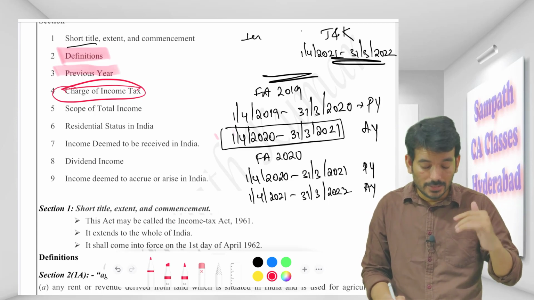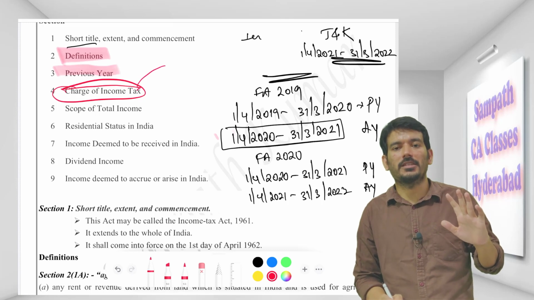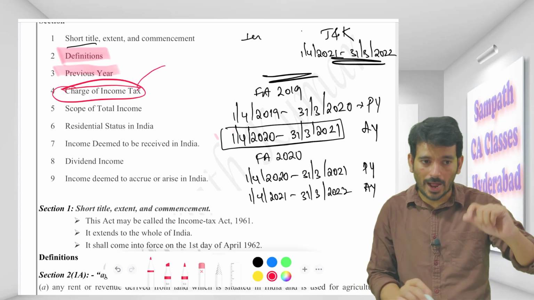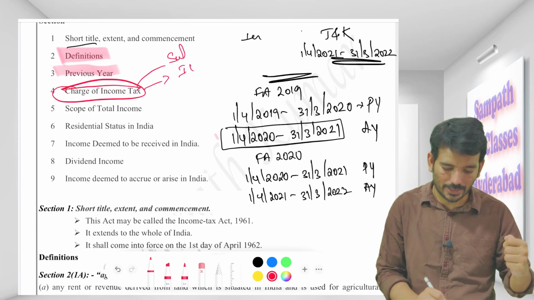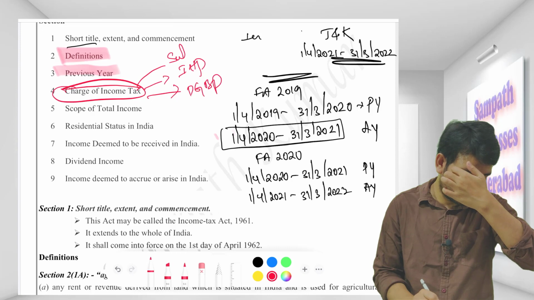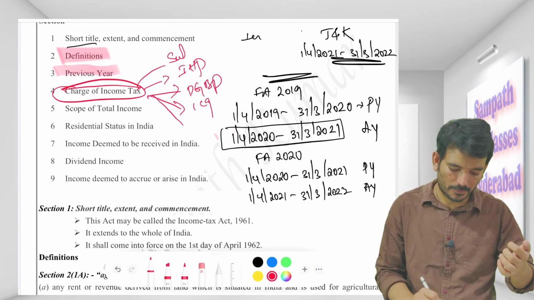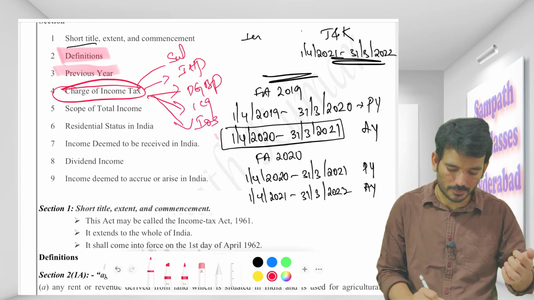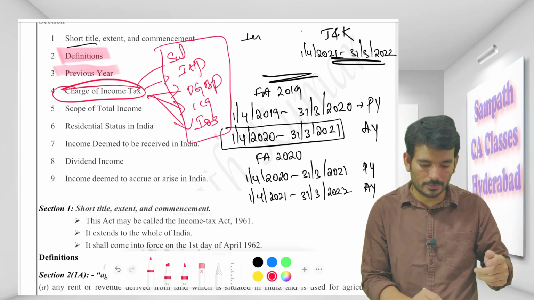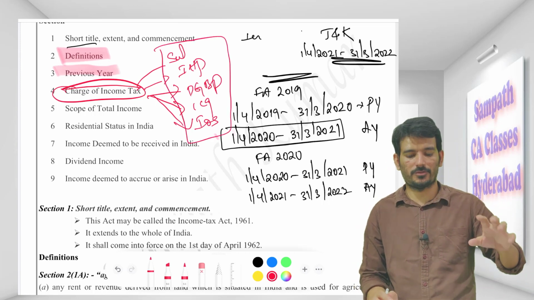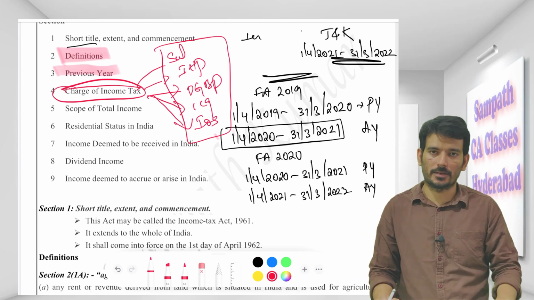Like that, the income tax itself has given a charging section that if you have to collect the tax from the people, it has to be either their salary head, or from house property, or from their PGBP, or from their capital gain, or from other source. If you cannot prove that their income is not falling under any of these 5 heads, you will not be paying the income tax.